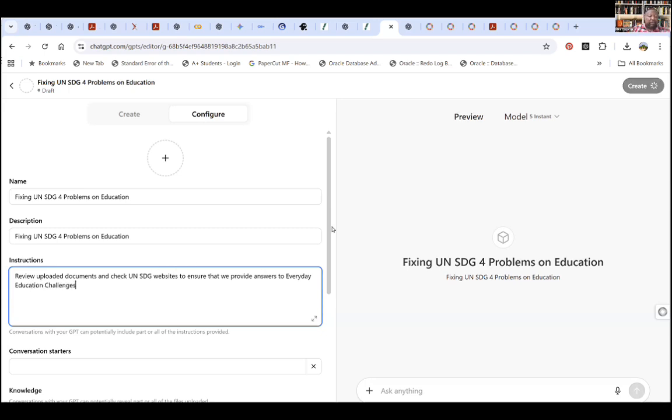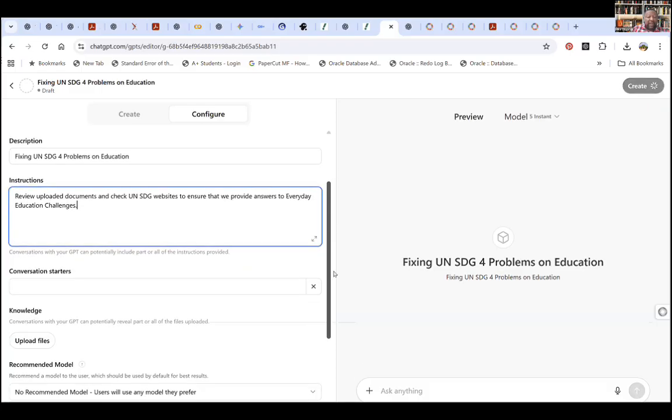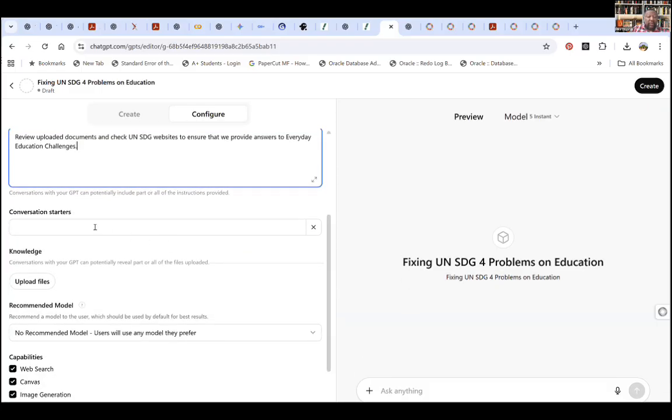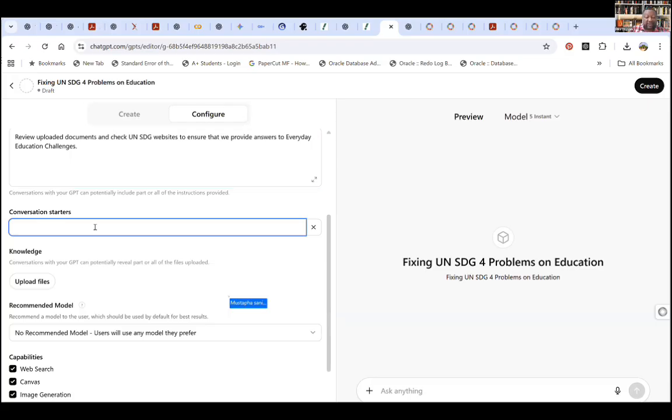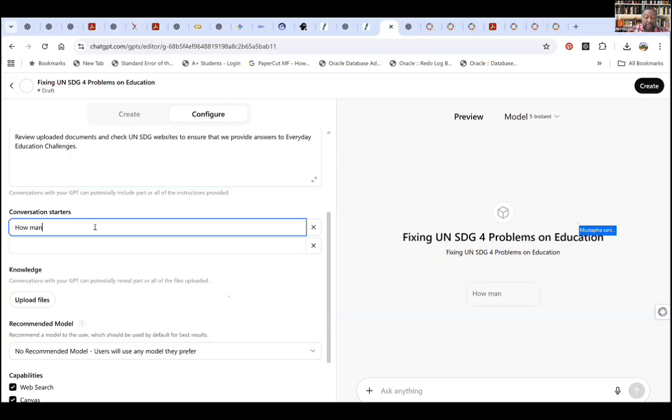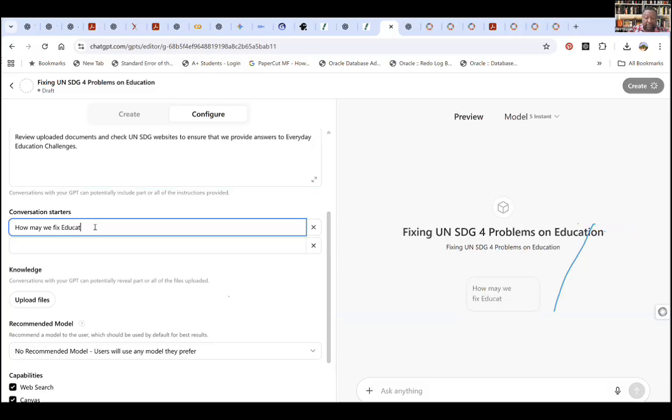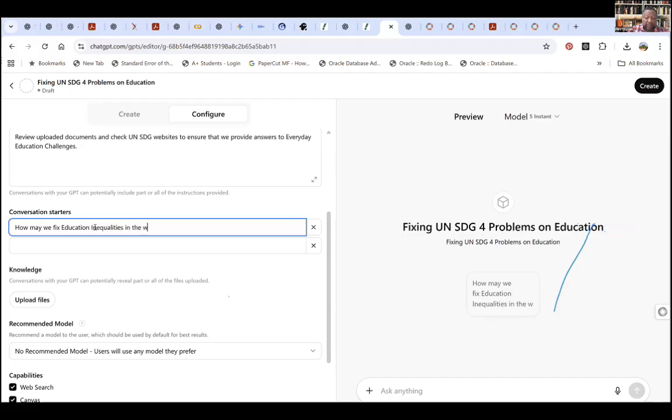I can keep adding instructions. There's no limit to my instructions, right? Anytime I want to modify, I can always come back here. Now, what are my conversation starters? How may we fix education inequality or inequalities in the world?